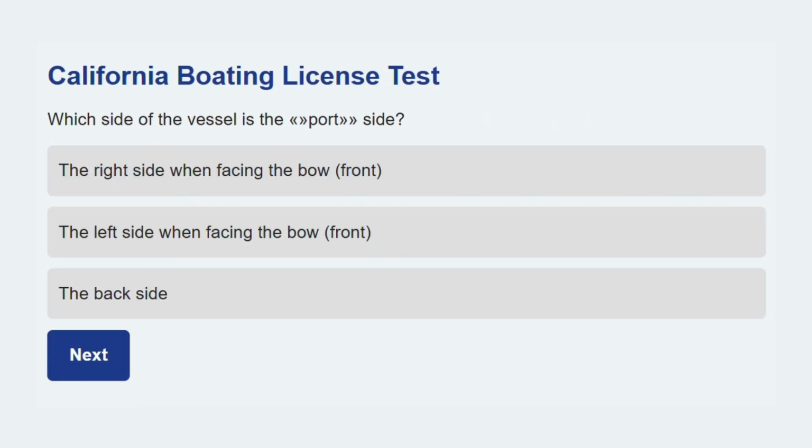Which side of the vessel is the port side? The left side when facing the bow, front. Port is the left side of the boat.